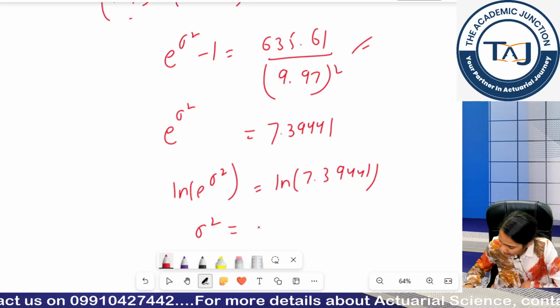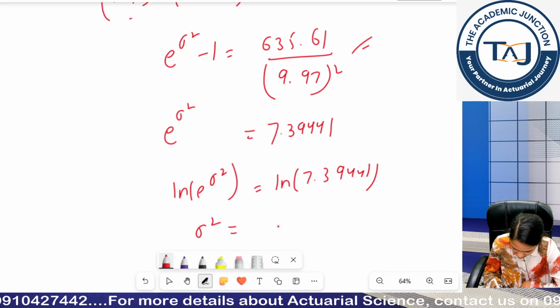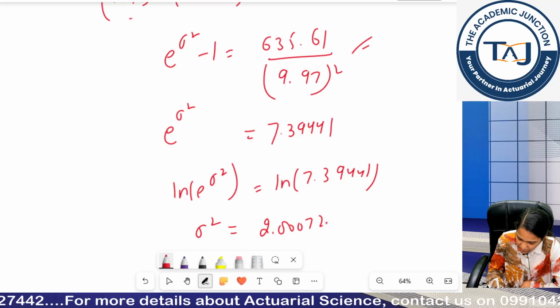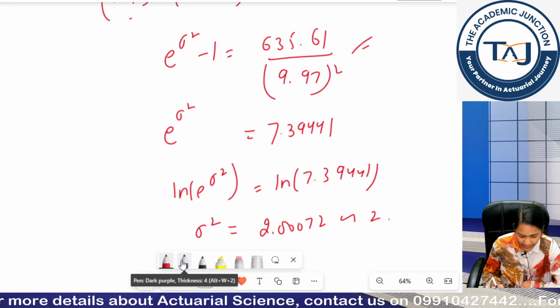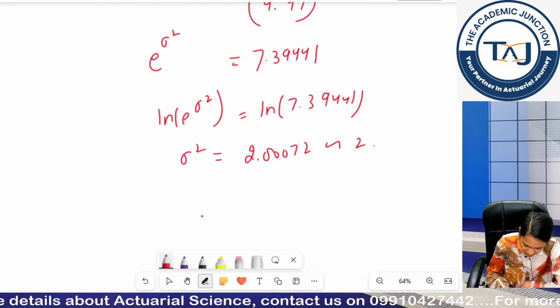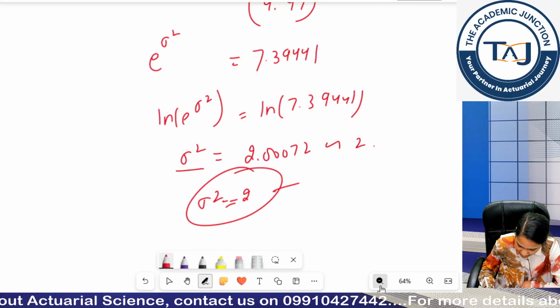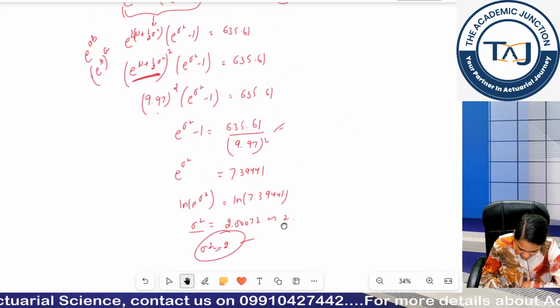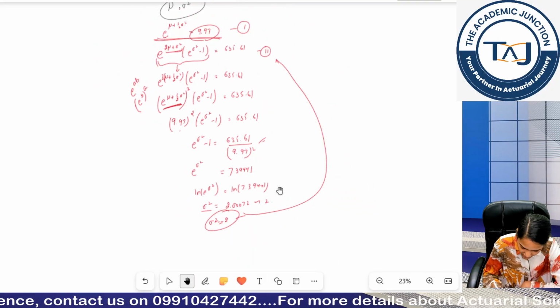So my final answer is 2.00072, which is similar to 2. Is this okay? So my sigma square, that is my first parameter, is coming out to be 2. Now using this, put this same thing in my first equation. You will get the value of your mu.